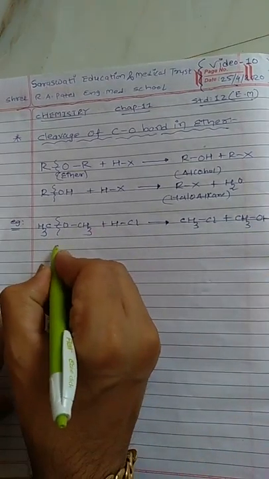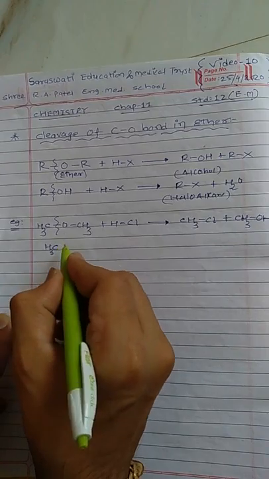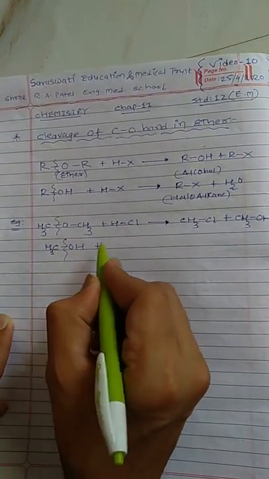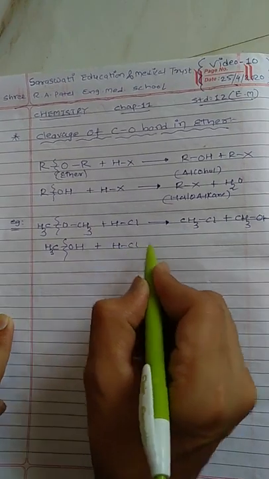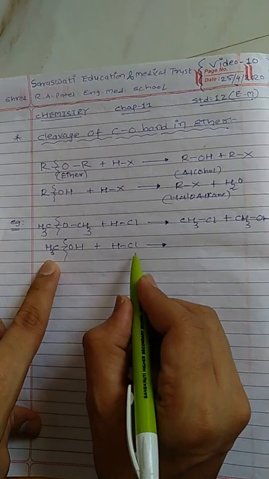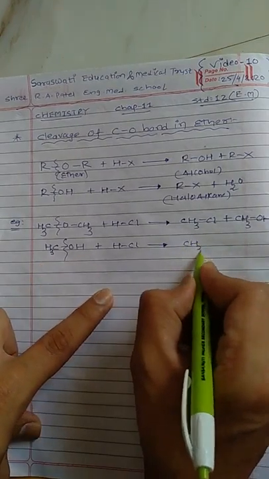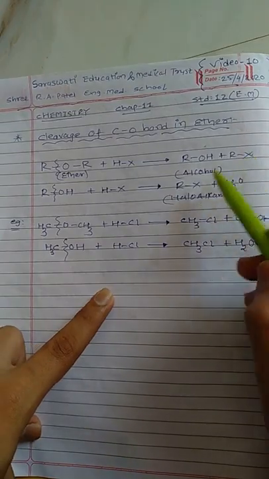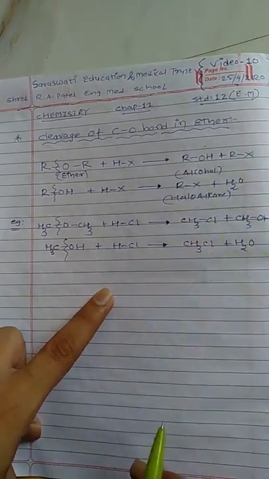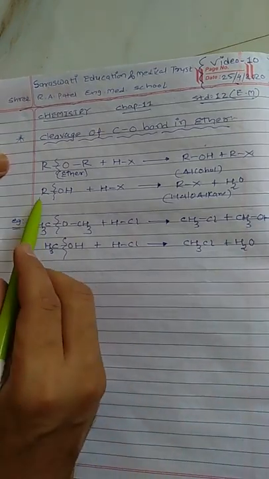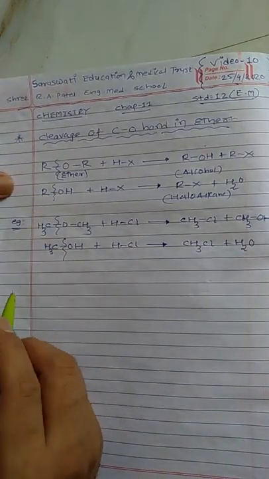This CH3OH further undergoes cleavage of the C-O bond in the presence of excess halogen acid, meaning HCl. So CH3 plus having a Cl means CH3Cl, with loss of water. So here we get 2 moles of haloalkane as product. So this is about alkyl group containing ether.